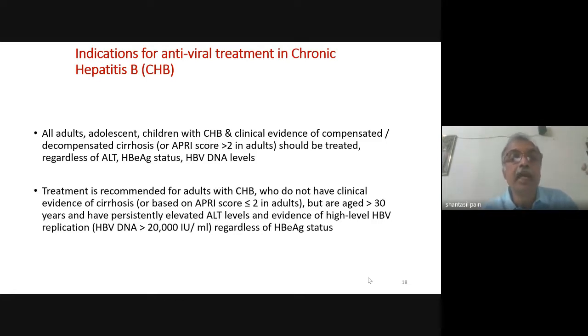But in our situation, when we have an HIV hepatitis B co-infected patient, the decision making is not difficult.